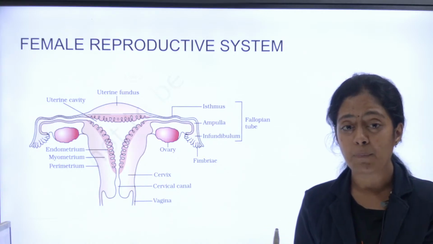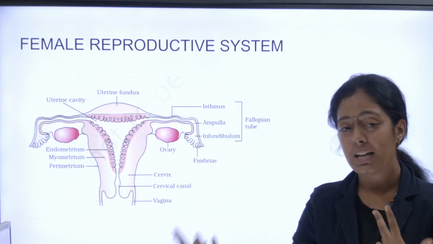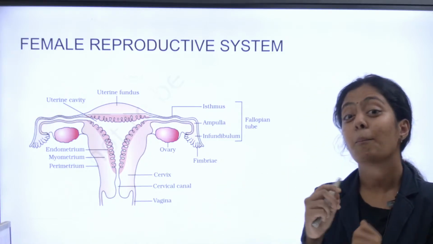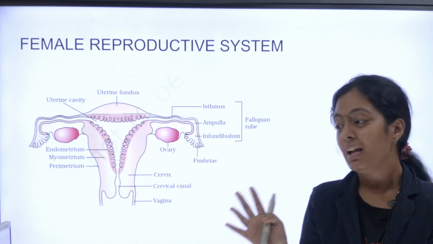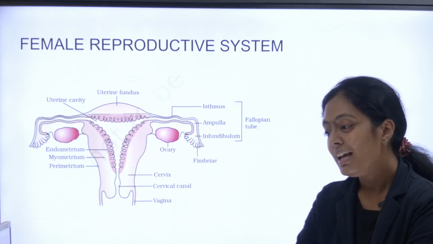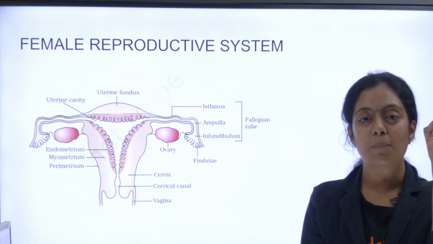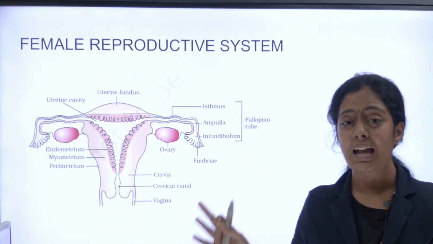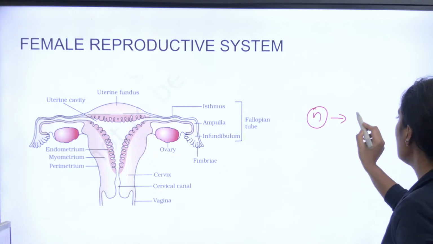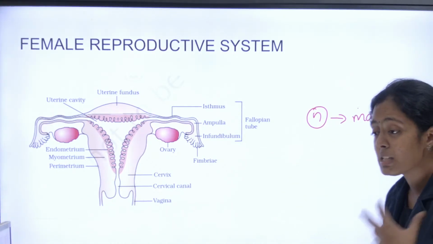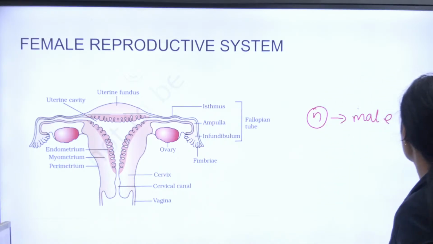See, parthenocarpy is the development of fruits without fertilization. Like you guys said, banana la parthenocarpic fruit irukku. Parthenogenesis is the development of an organism without fertilization, like your honeybees. All of you understood parthenocarpy and parthenogenesis? Parthenocarpy is in plants, parthenogenesis is in animals. So honeybee la, you have a haploid gamete which will develop into male, and this is called parthenogenesis. Purunjada? Everyone understood the difference?